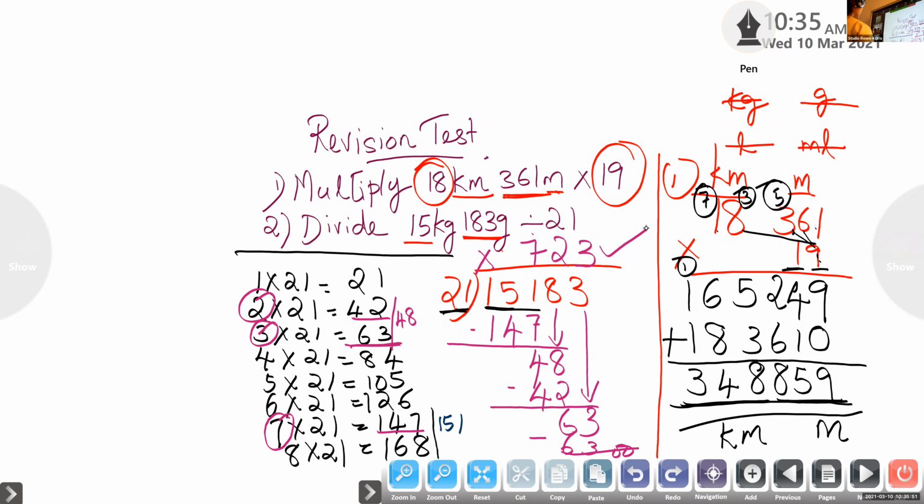So children, like this measurement question, what you have to do? If it is kilogram or milliliter or kilometer, what you have to do? Write the number together. That is 15 kilogram and 183. We will write 15 and 183 together. That is the dividend. Write the multiplication table of the divisor and do the division. Okay, so how many children got this 723?